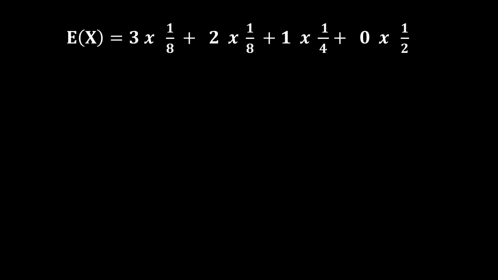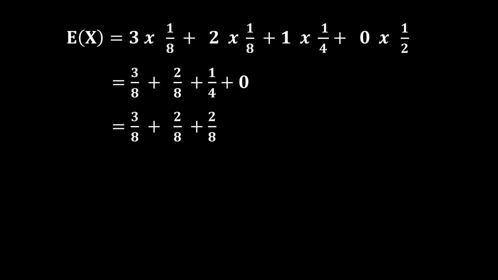So 3 times 1/8, 2 times 1/8, 1 times 1/4, and 0 times 1/2. Then we are going to add all these fractions together. We have to make the denominators the same, and we are going to get 7/8 or 0.875. So this is the expected value, or the expected number of boys in the family.